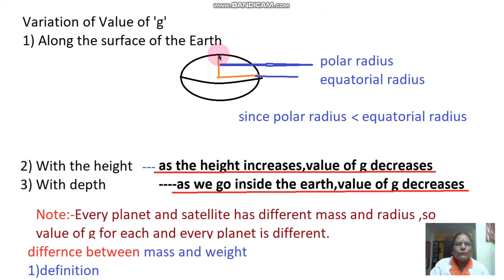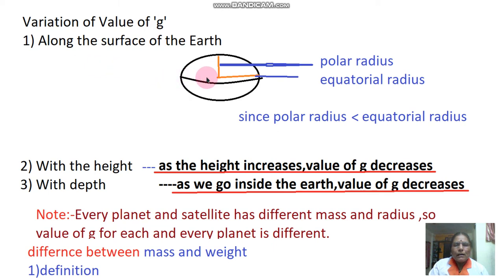Variation of the value of g: along the surface of the earth, with the height of the object, and with depth. Because of these three points, there is a variation of the value of g. We have seen that g is 9.77 meter per second square.